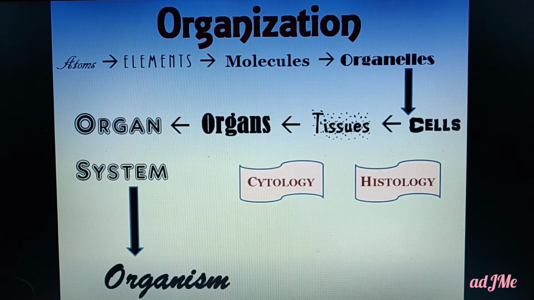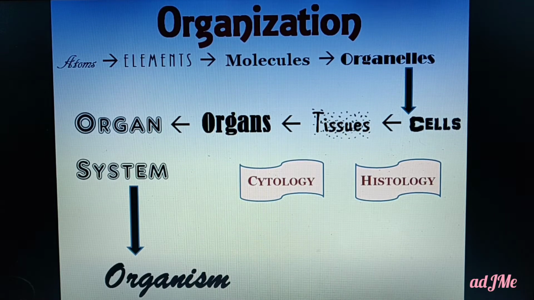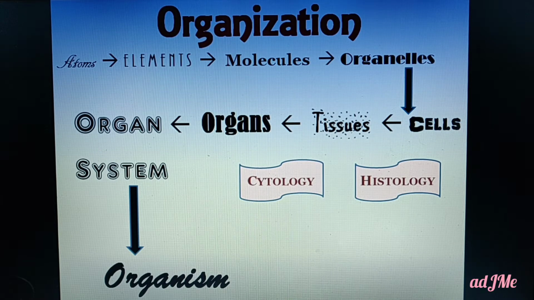Similarly, elements group to form molecules, that is, a hydrogen element combines with an oxygen atom to form H2O. So elements form water. Where you come across one molecule of water, two molecules of water, 10 molecules of water. Okay, so elements organize to form molecules. Atoms group together to form elements. Elements organize to form molecules.